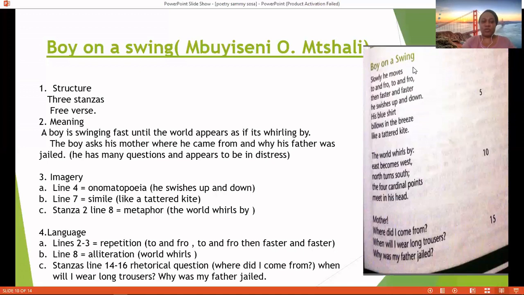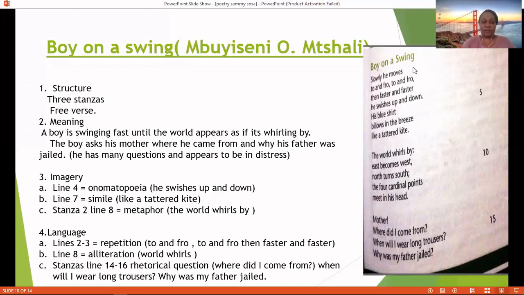Then stanza 2, line 8, a metaphor there. The world whirls by. There is a metaphor, the world is whirling by. In other words, the world seems to be moving to him and bringing about confusion in his own head.